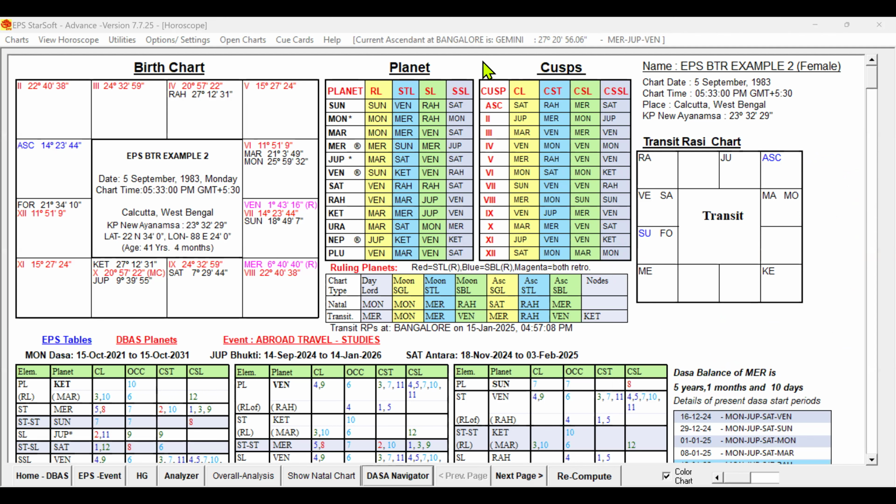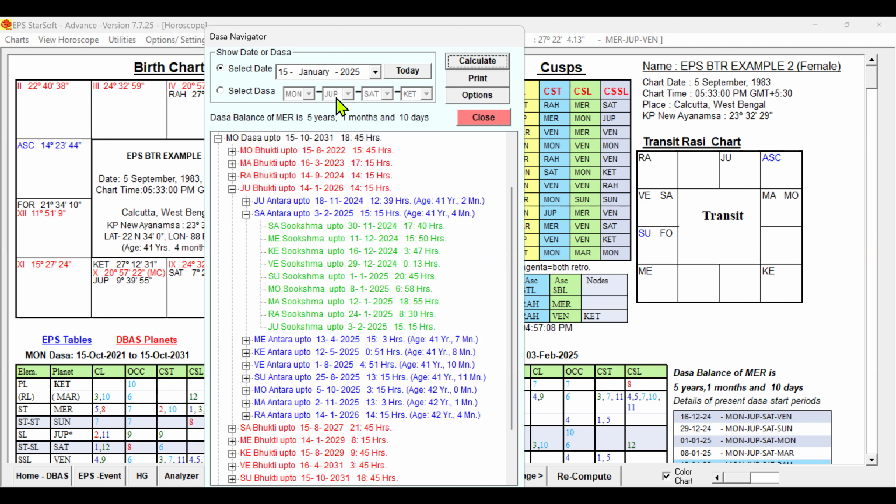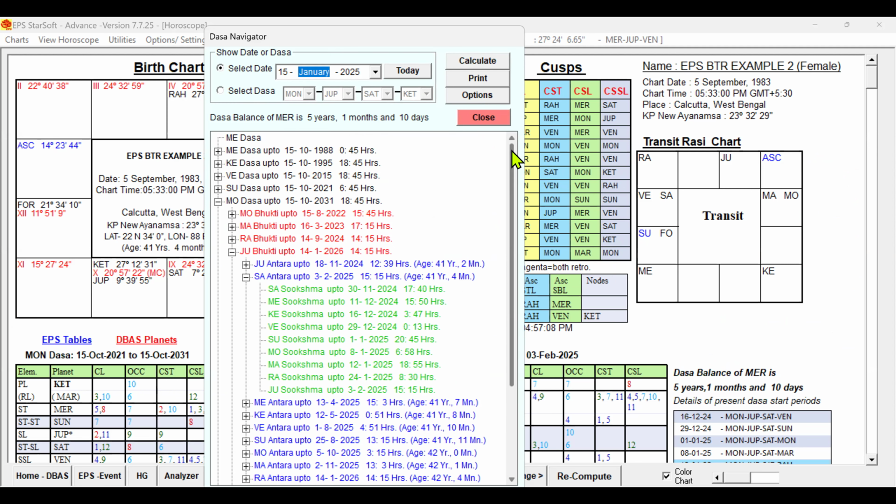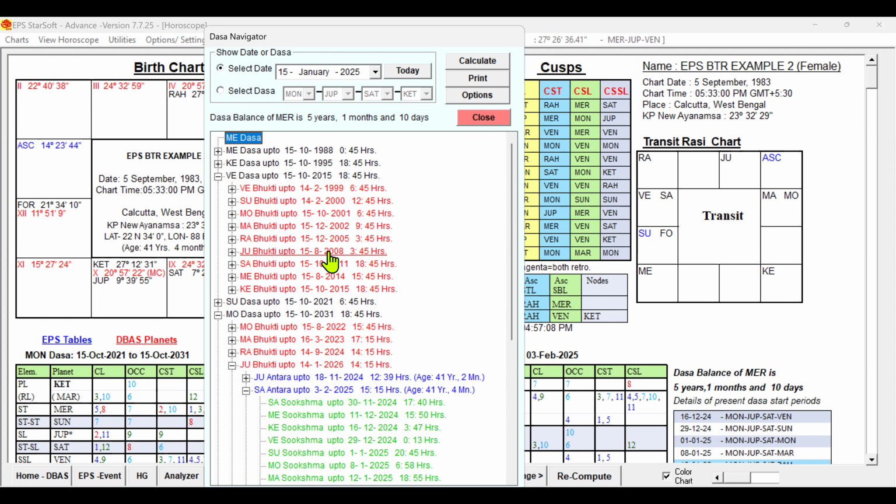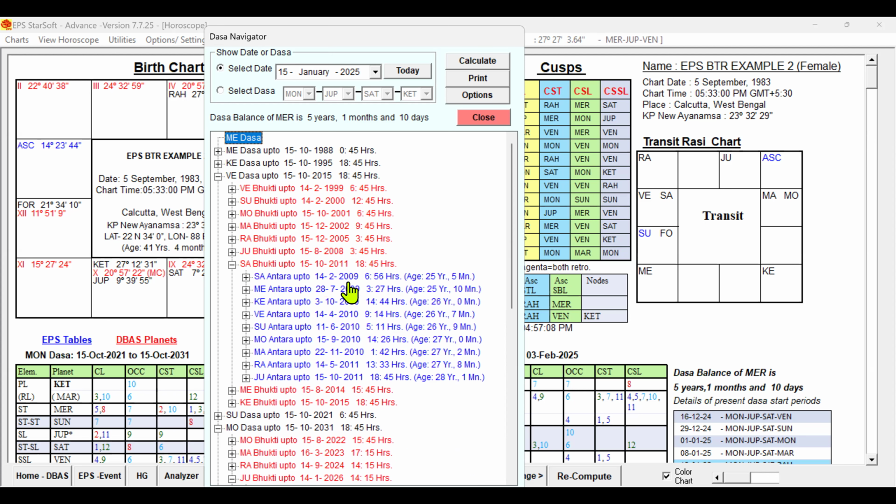Go to the Dasa Navigator. If you go to the Dasa Navigator, you can enter the date in select date period and find the Dasa period, or we can check the navigator tree and find the date also. 2009 is falling under the Venus Mahadasa, within the Saturn Buddhi, and 2009 October is in the Venus Antara. So October is 3rd October 2009 to 14/4/2010, that Venus Antara is falling.